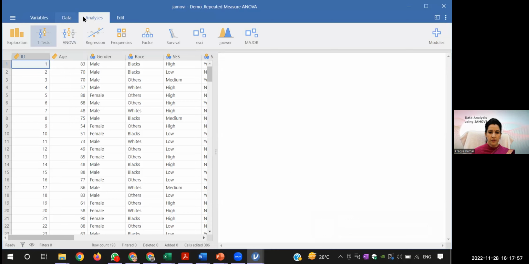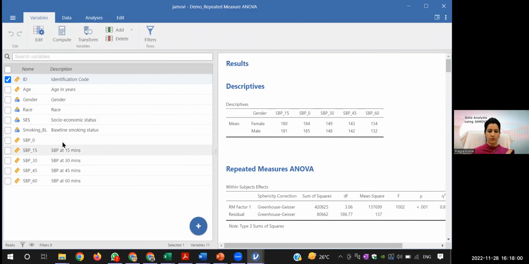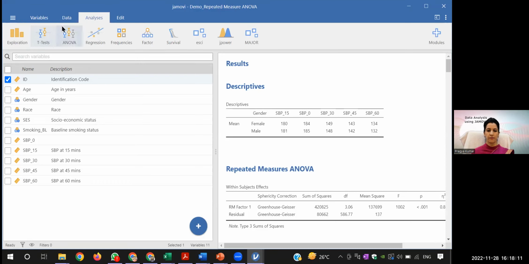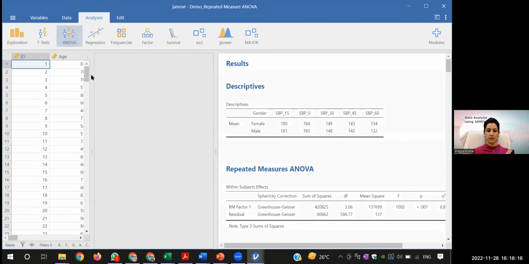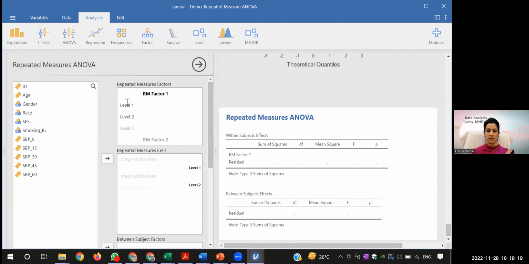Let me see the variables first. That's the first thing we should do. So yes, you can see here SBP 0, 15, 30 and 45. They are already there. In that case, I will go to the analysis and then go to ANOVA, repeated measure, the same way we have done. If you directly enter this, although it will take it, you will see that it will not come properly in the result. See, if I don't define the levels,